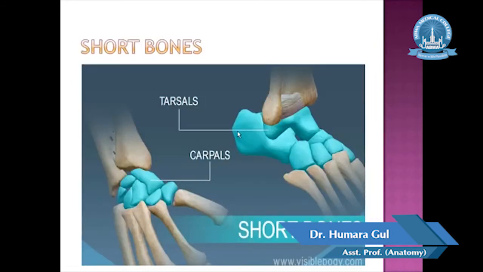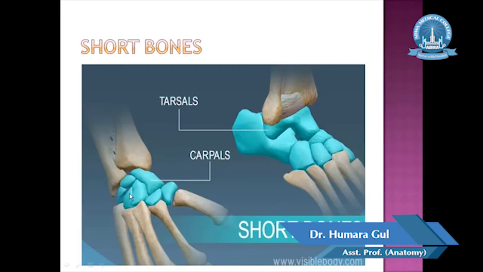And here you can see the short bones. The short bones of the body are the tarsal bones and the carpal bones. These bones have nearly the same dimension. Their length, width and thickness are almost equal and they are irregular in shape.